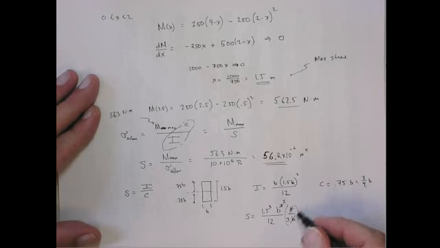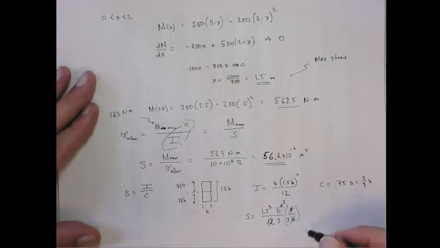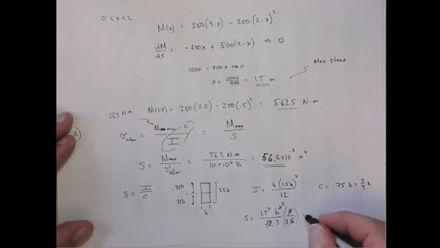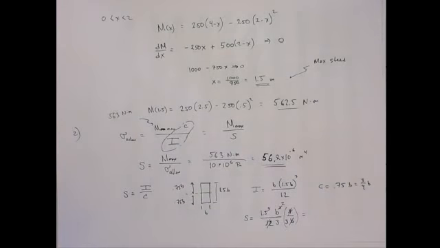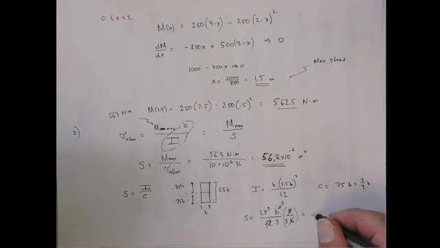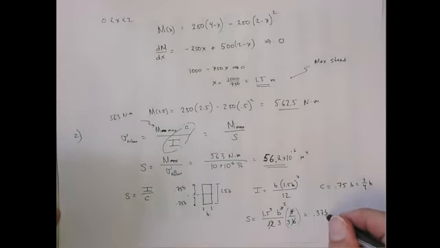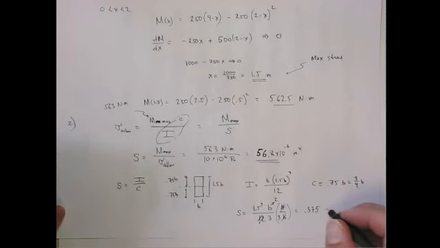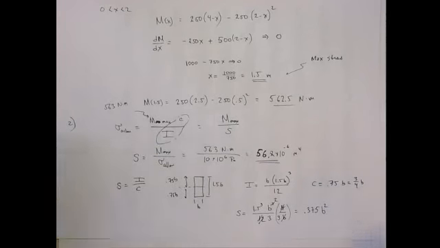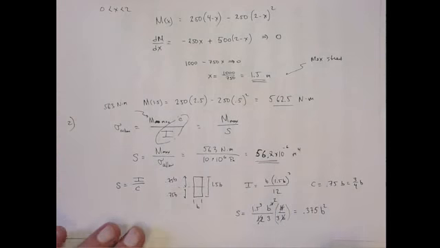This 4 will drop with this 12 and make that a 3. And now let's put a number in here because 1.5 cubed is annoying. So this gives me 0.375 or 3/16 B squared. All right? So since we're stuck with this section, S is 0.375 B squared.